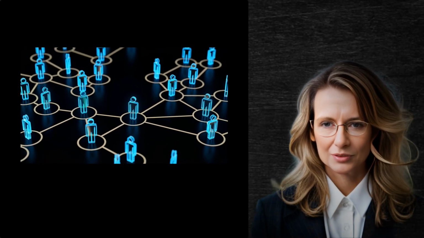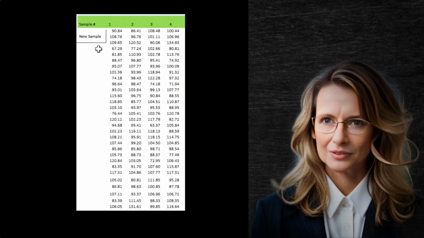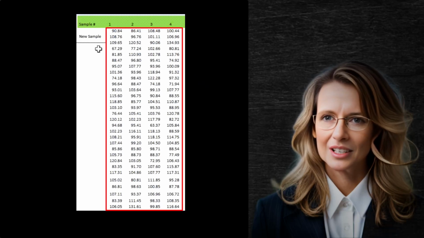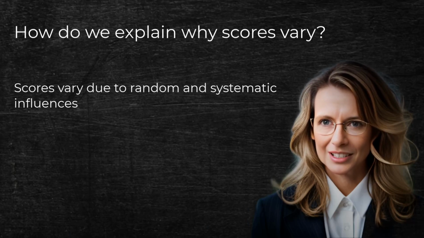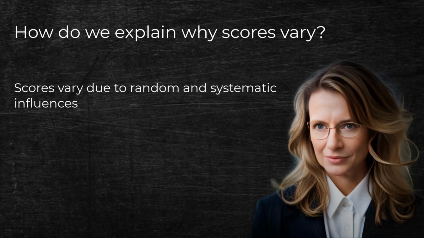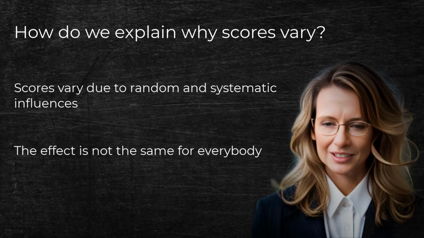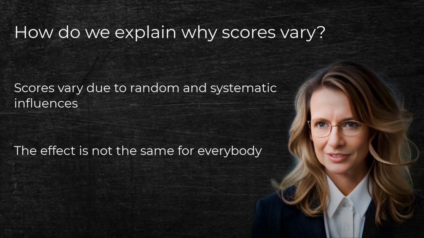Anytime we measure an attribute of people during an experiment, we expect the results of those measurements to vary. For example, the scores for every person in the study will not all be the same. This is clearly a statement of the obvious. But how do we statistically explain why this happens? Well, scores vary due to both random and systematic influences on each individual during the measurement process. The effect that these influences have is not the same for each person measured, and so their scores will vary.